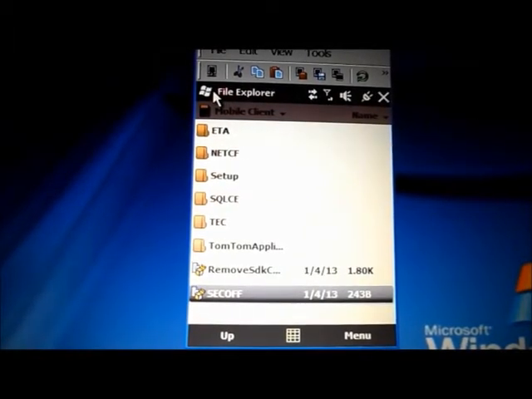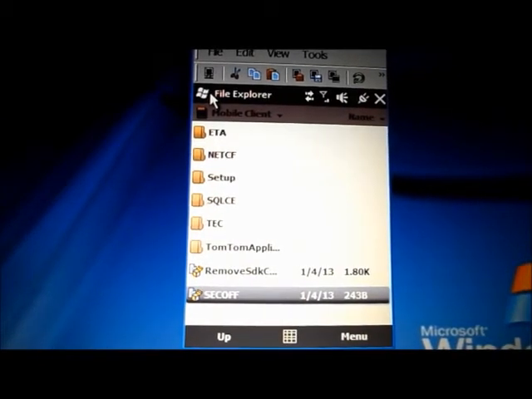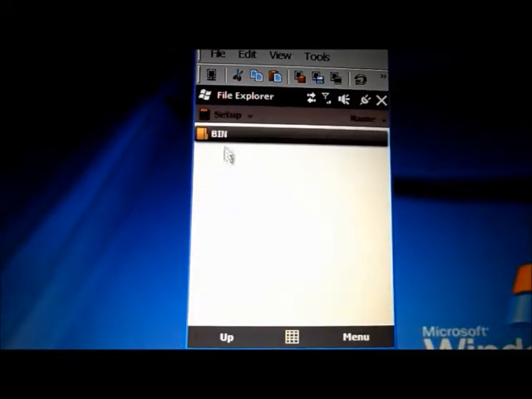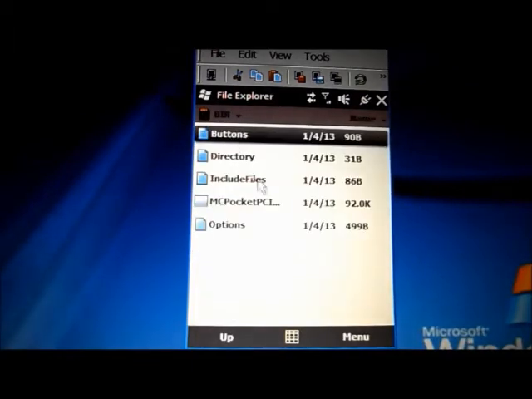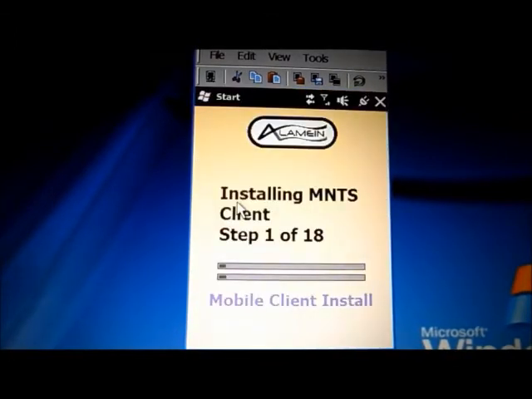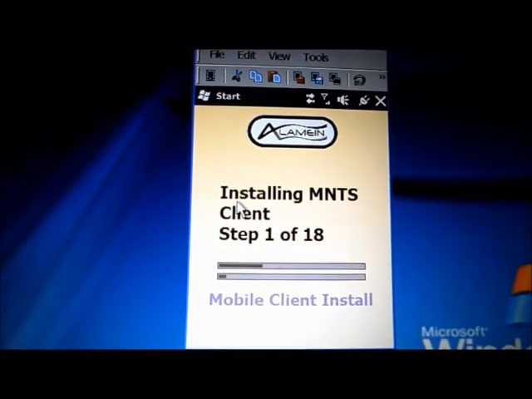After installing the certificate, the next step is to install mobile client. From the current location we're at now, just choose Setup, Bin, and MC Pocket PC Installer. Mobile client installation starts and it should take up to 2 to 3 minutes.